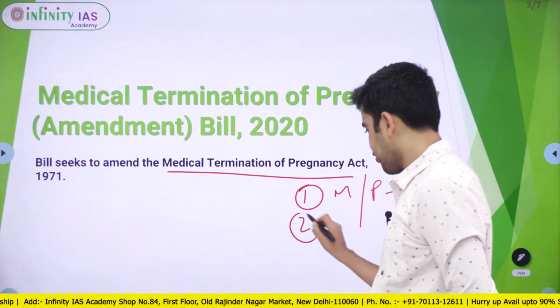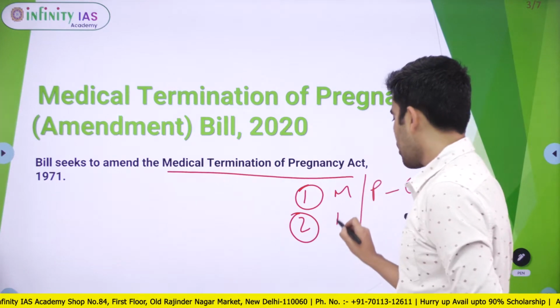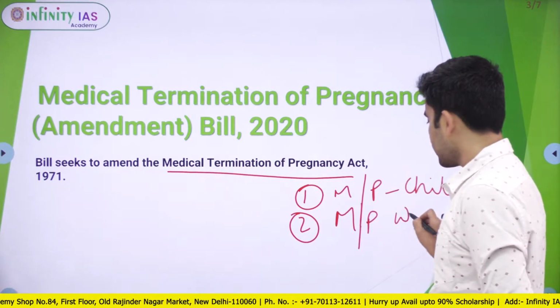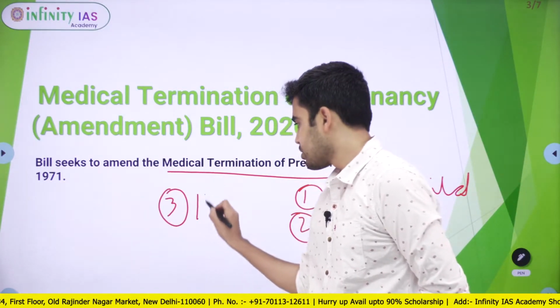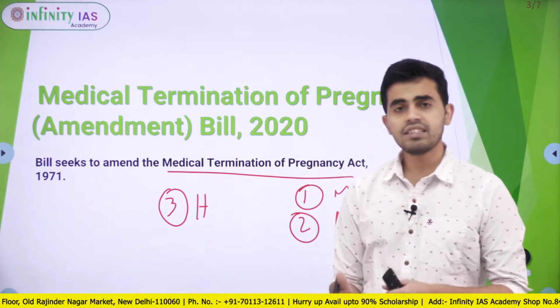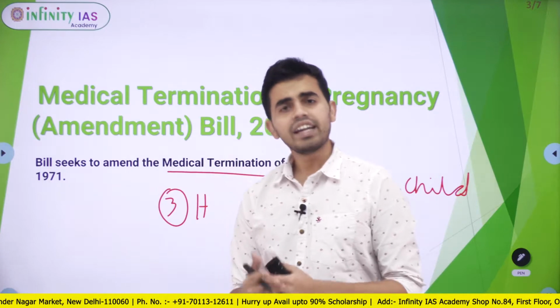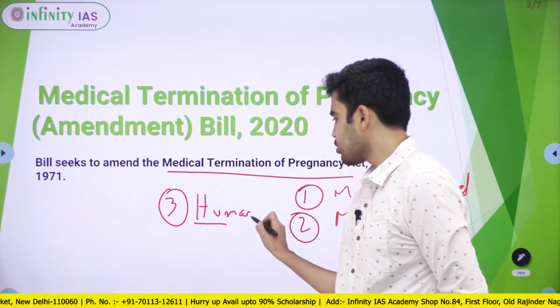Second, if the pregnancy is allowed to continue, it might cause mental or physical harm to the woman carrying the child. Next, humanitarian grounds. If the pregnancy is caused as a result of something like rape, it can be allowed to be terminated under humanitarian grounds.